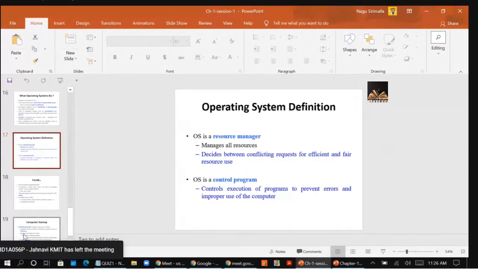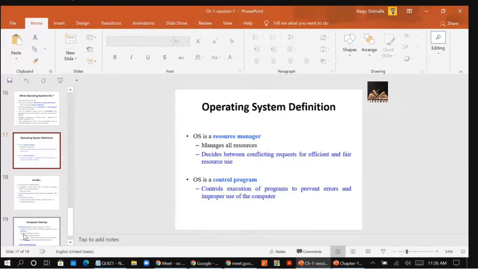We discussed 5 different types of interfaces: personal computers, mainframe computers, workstations, mobile computers, and embedded computers. I already discussed these in detail in the last class, so I am not going in depth again. Just to recollect, I am mentioning them again.